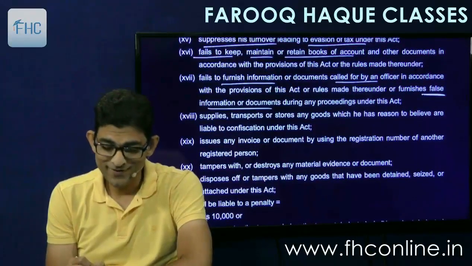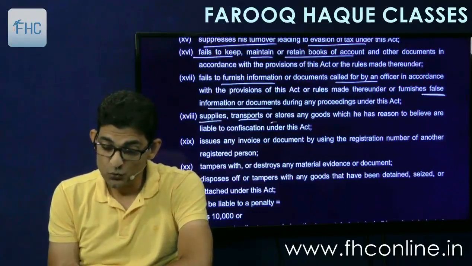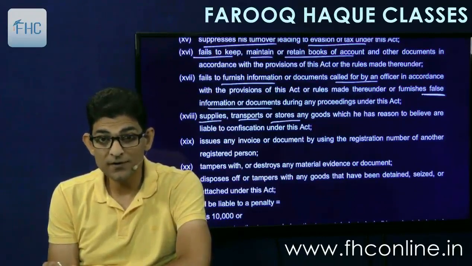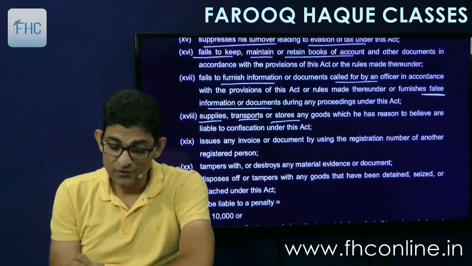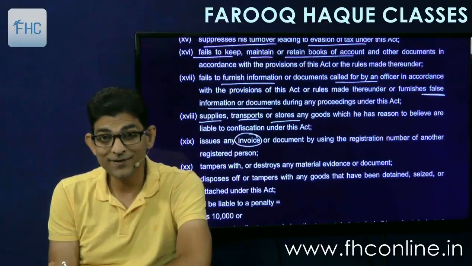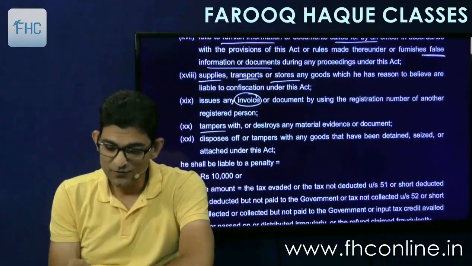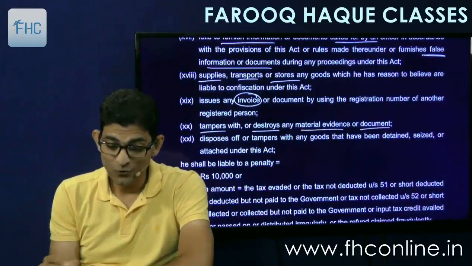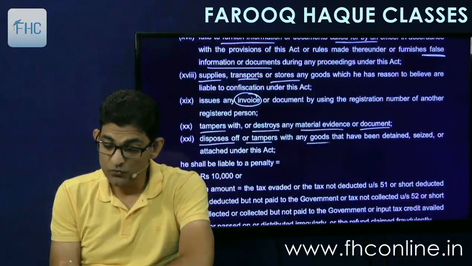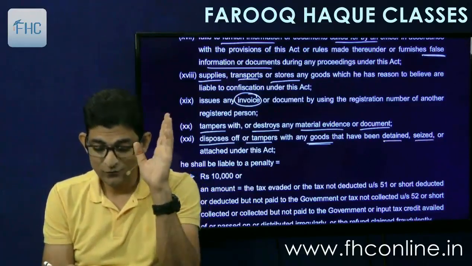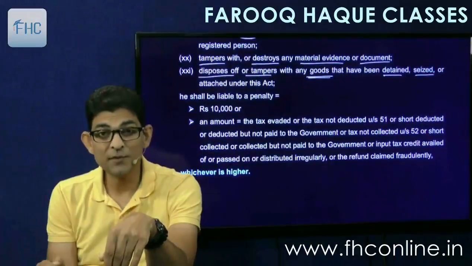Long list. Supplies, transports or stores any goods which he has reason to believe are liable to confiscation, means they are not duty paid goods. Then issues any invoice or document by using registration number of another person, or tampers with, destroys any material evidence or document, or disposes of or tampers with any goods that have been detained, seized or attached under this act. My goodness, long list of offences. Now let's see what is the penalty.